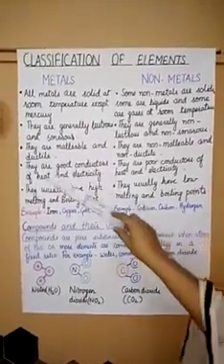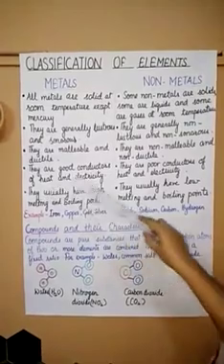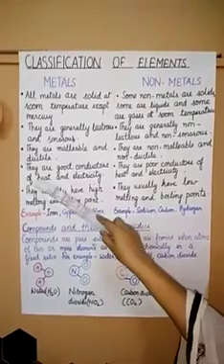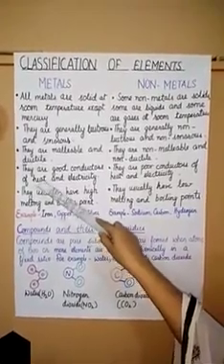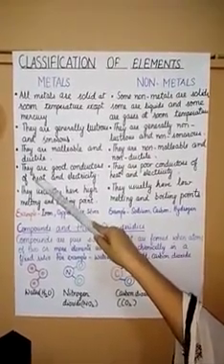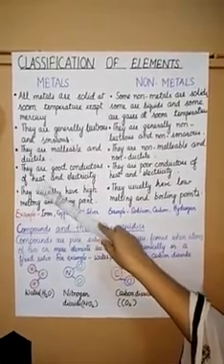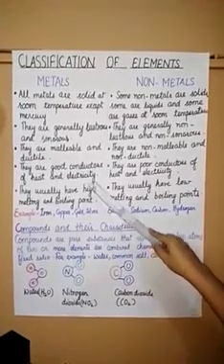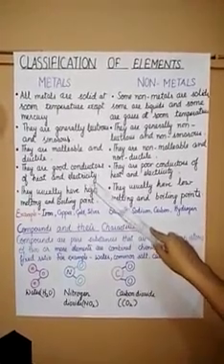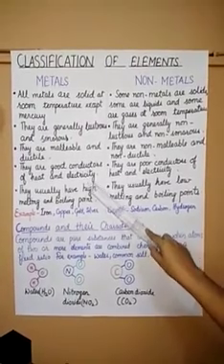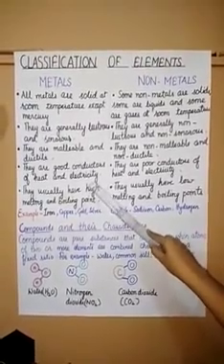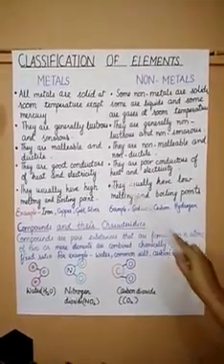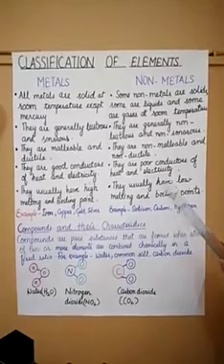Next point is metals are good conductors of heat and electricity. Good conductors of heat means they can be heated easily. That is why all the cooking utensils are made up of metals. And they are good conductors of electricity means we can pass the electricity easily through them. That is why all the electric wires are made up of metals. But non-metals are poor conductors of heat and electricity.